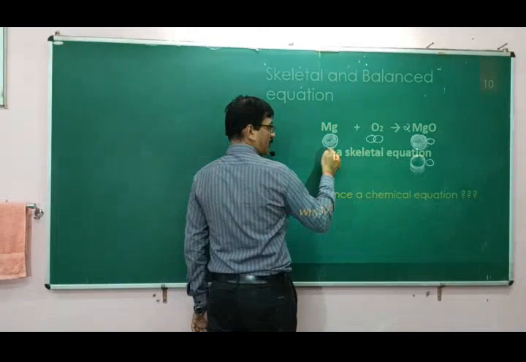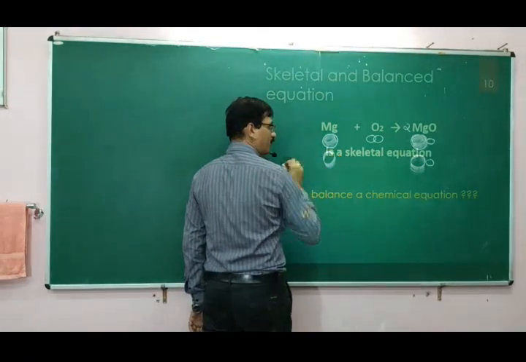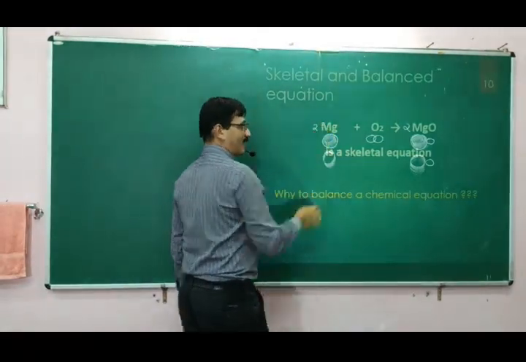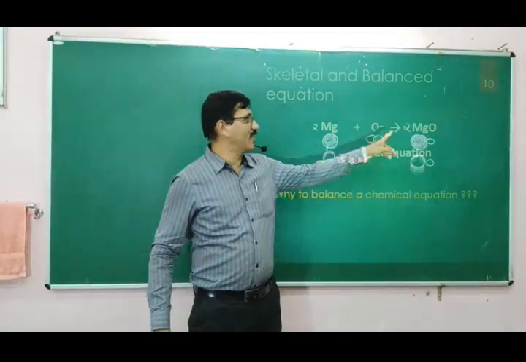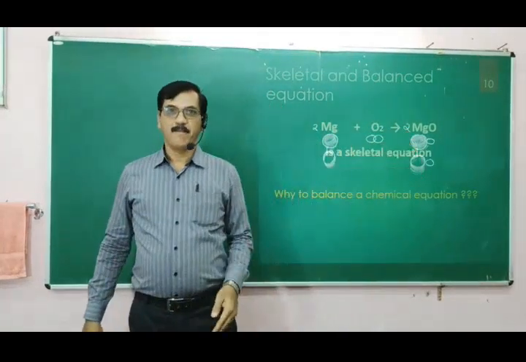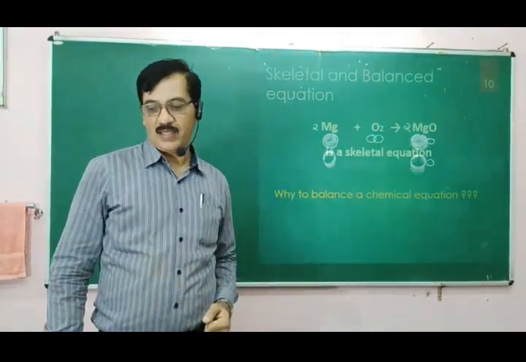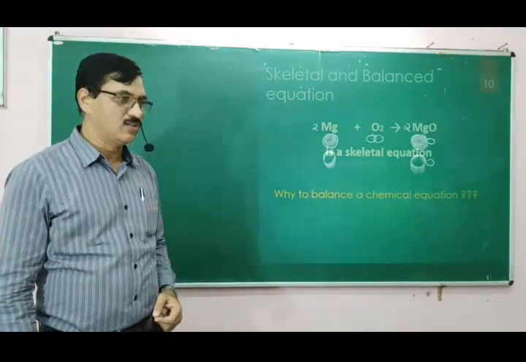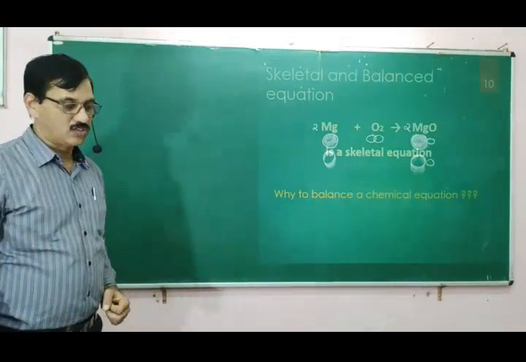Okay. Now magnesium has become 1 on the reactant side, but there were 2 magnesium on the product side, so 2 is to be written here. So writing the numerals like this is called balancing the chemical reaction. Right?